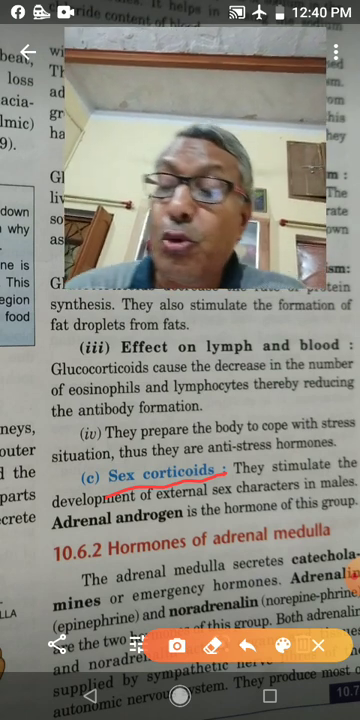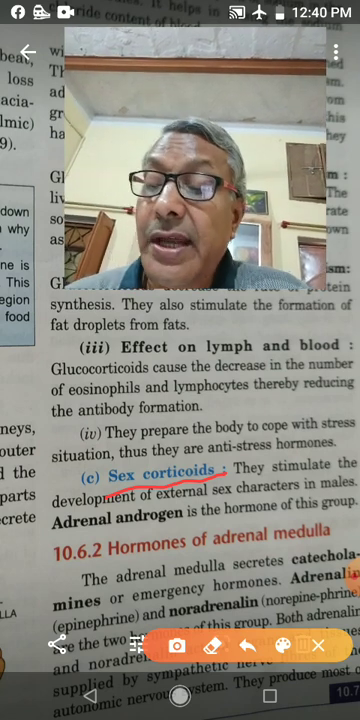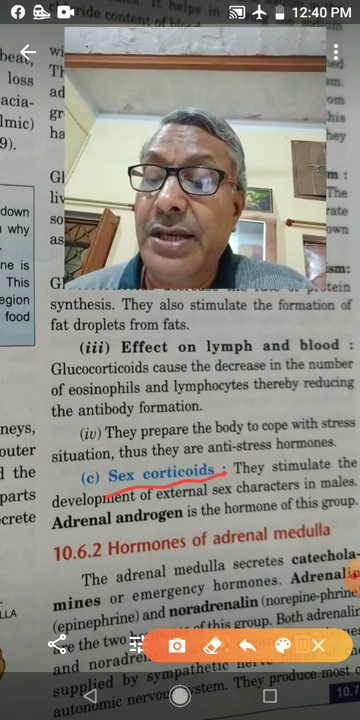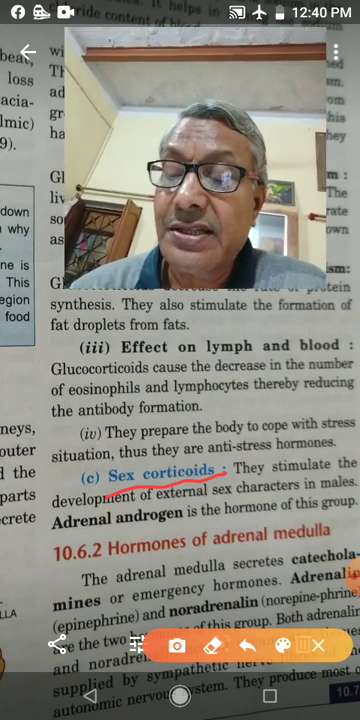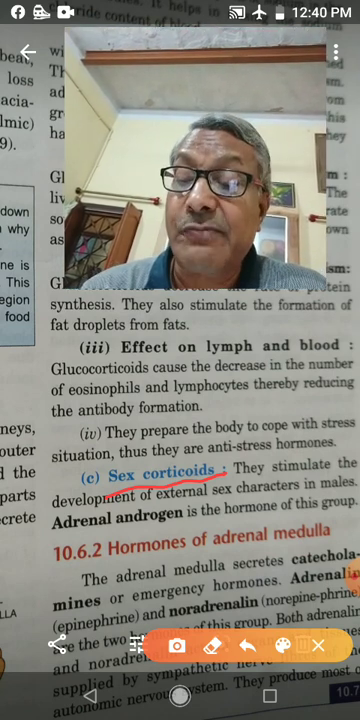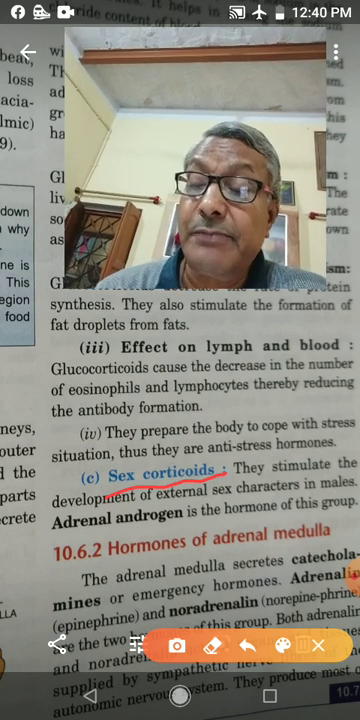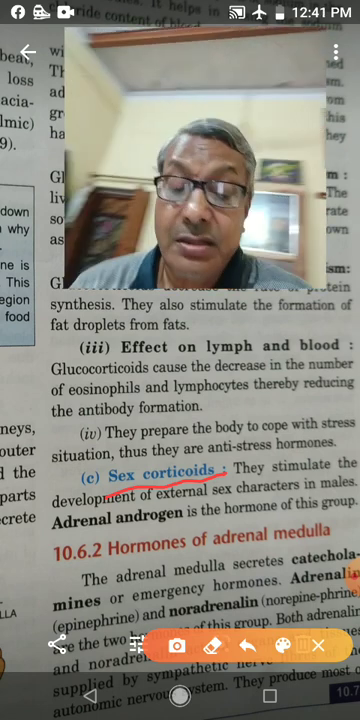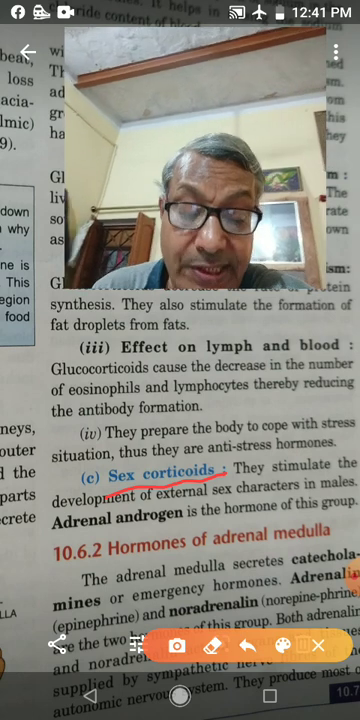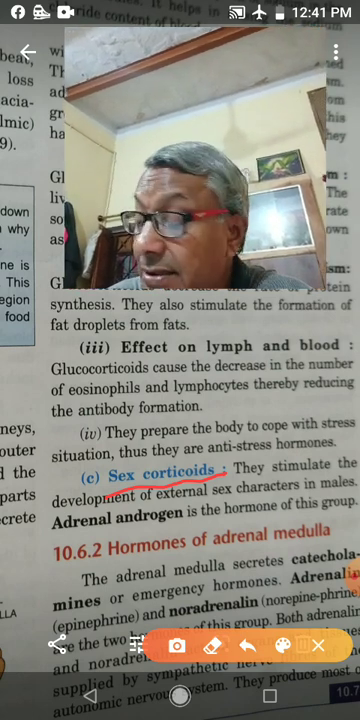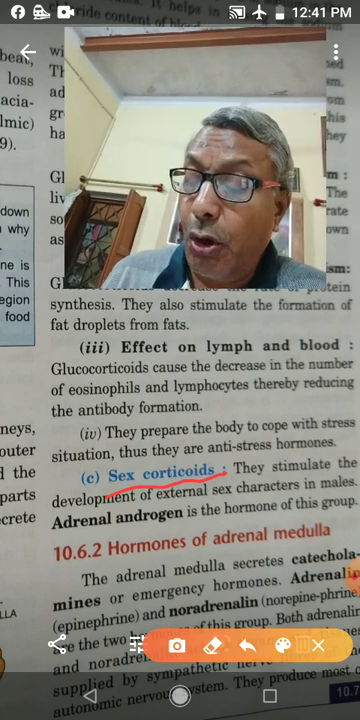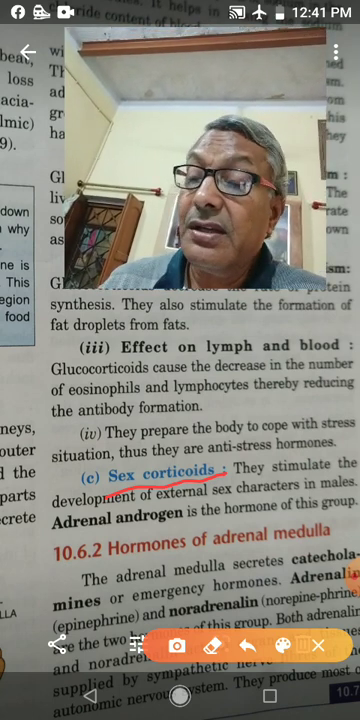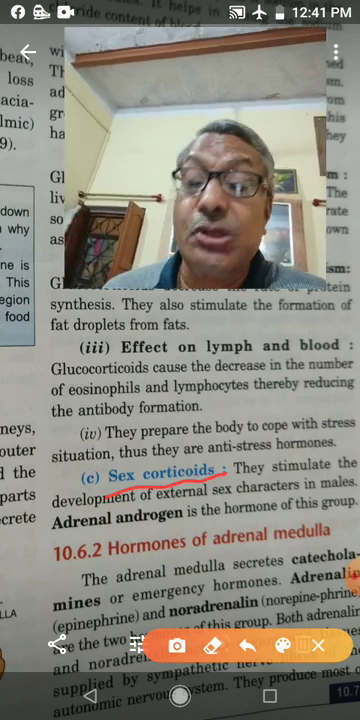If there is overgrowth of the adrenal cortex in mature men, they develop some feminine characteristics such as enlargement of the breast. So hyposecretion and hypersecretion of the adrenal cortex lead to serious consequences.